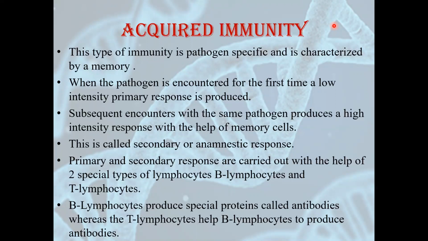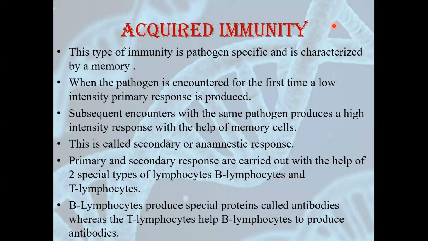Now, if there was another attack by the same virus after a few years, our body already had the memory cells, so our body attacked before the virus even spread in our body. And this response is called secondary response. And this response is very important because it saves us from a second encounter with the disease. This response is also called an amnestic response.